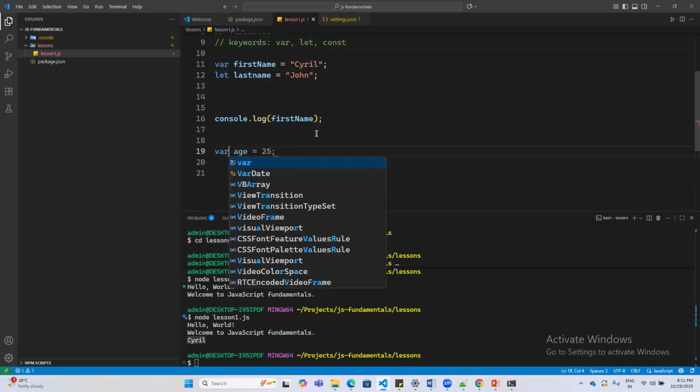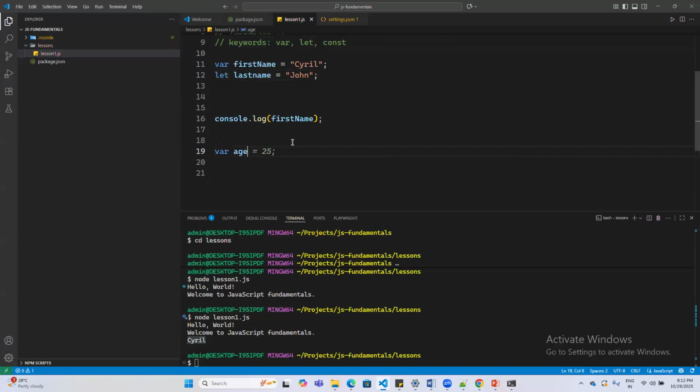You can provide the var keyword once and then declare age, my city, the country I'm living in, and similarly name as different variables. Here you can see a single use of the keyword var followed by all the variable names.